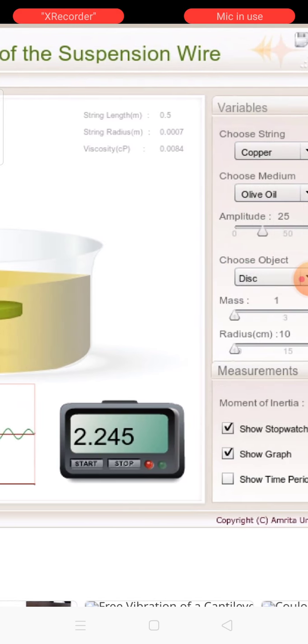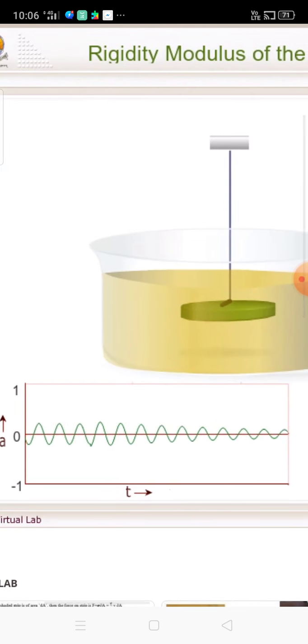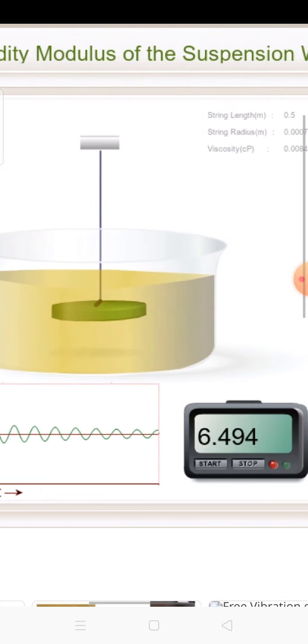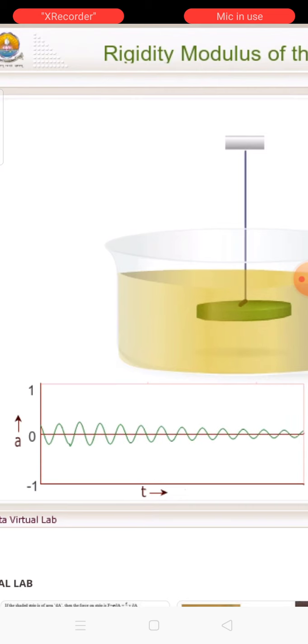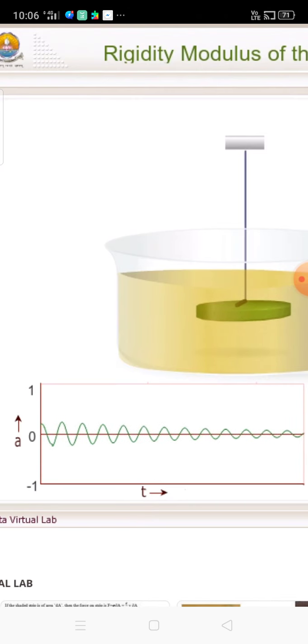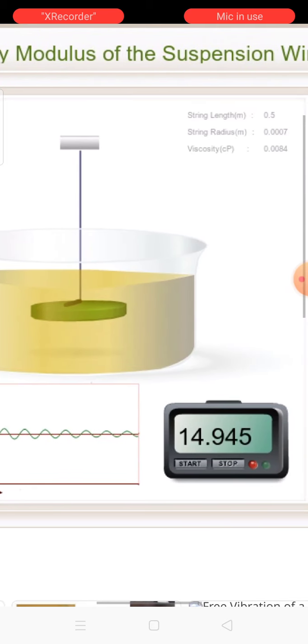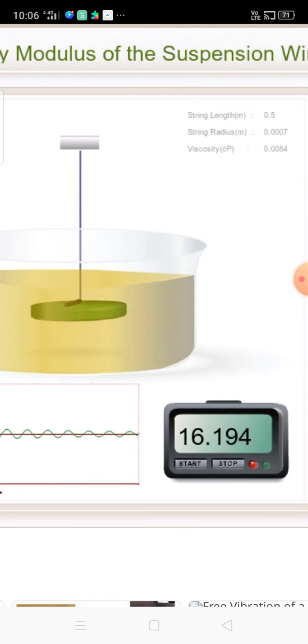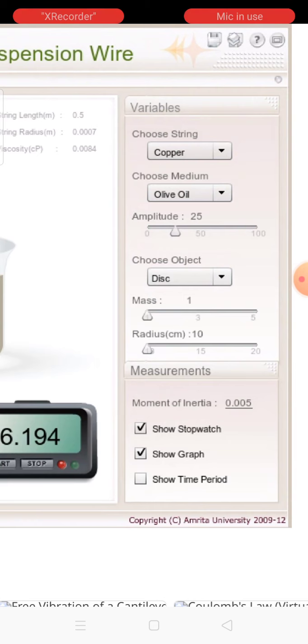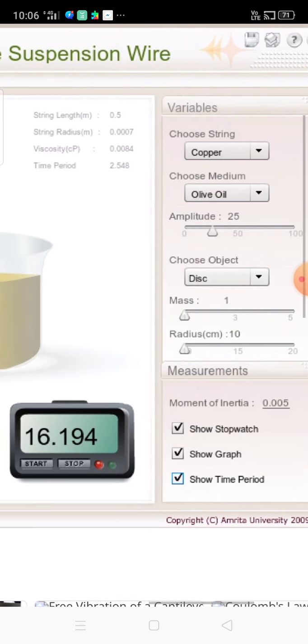Now it is starting a new oscillation. Notice the wave pattern is also changing. And always remember that the graph is drawn as amplitude versus time, amplitude on the y coordinate, time on the x coordinate. Again I am stopping this process. Now by clicking show time period, it is showing the time period.